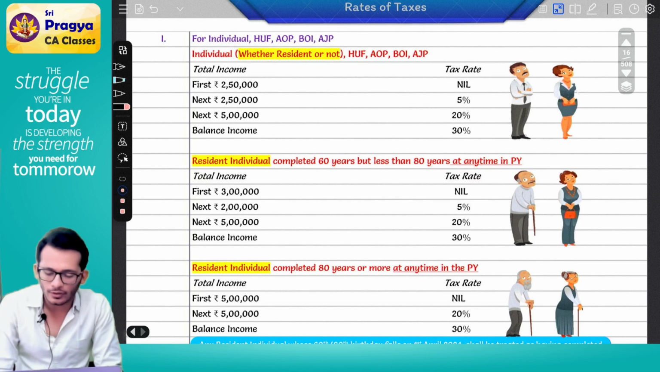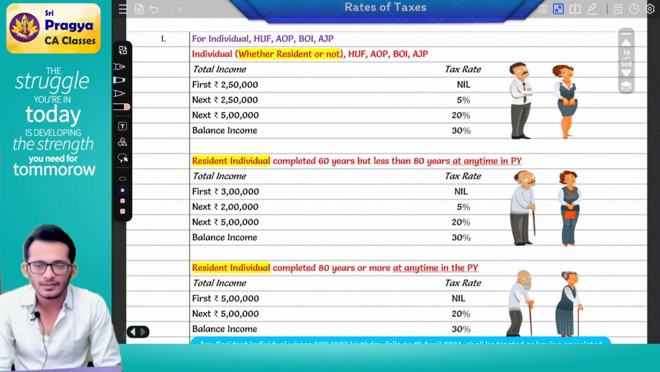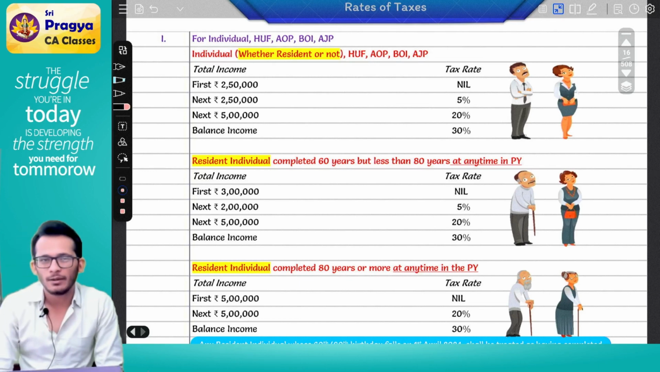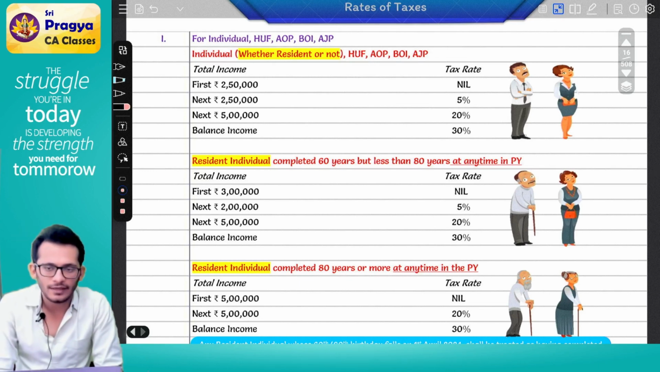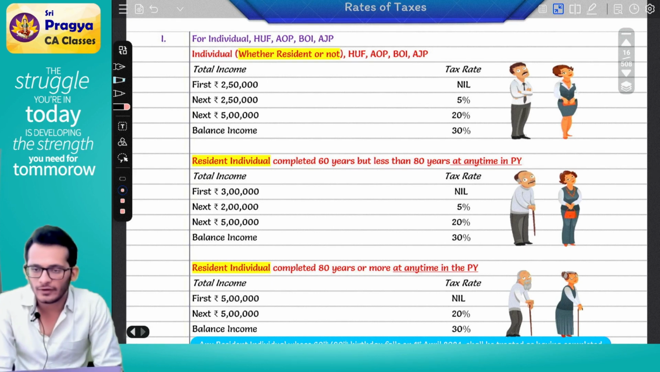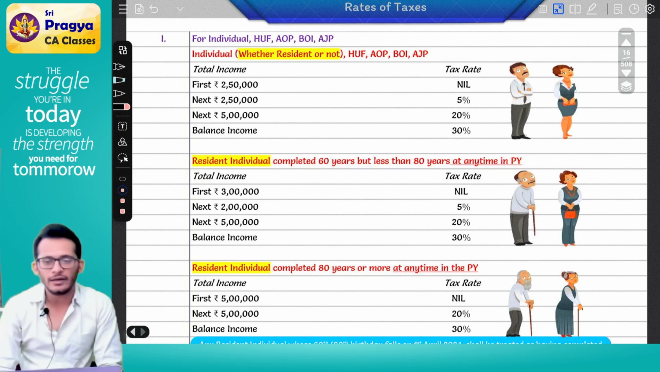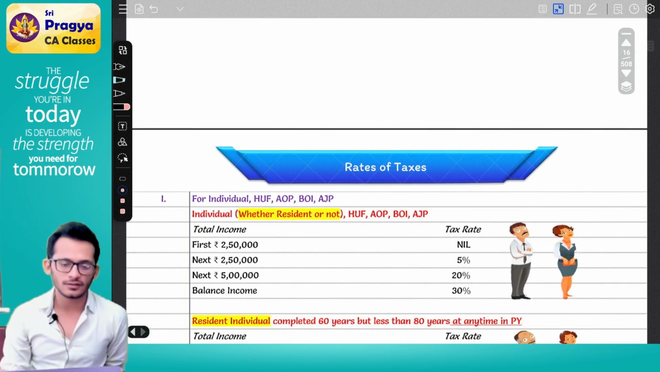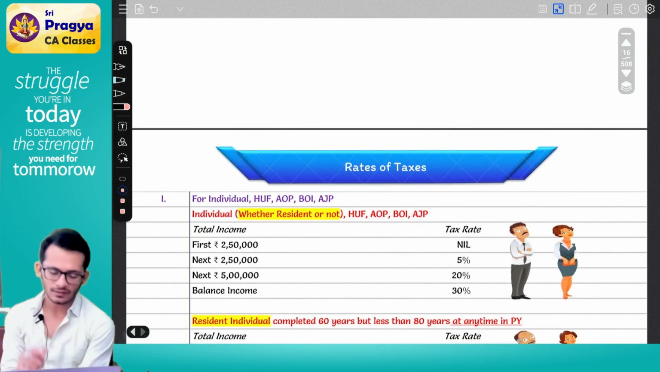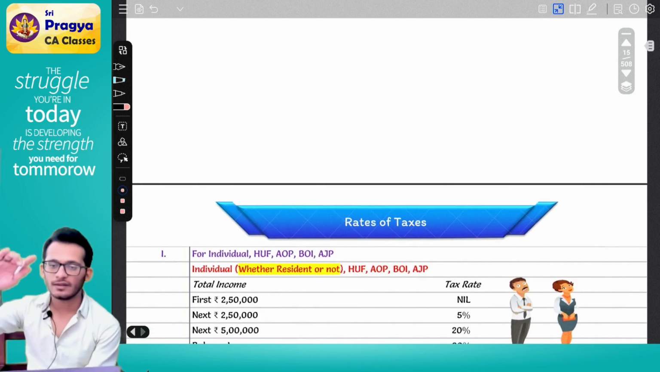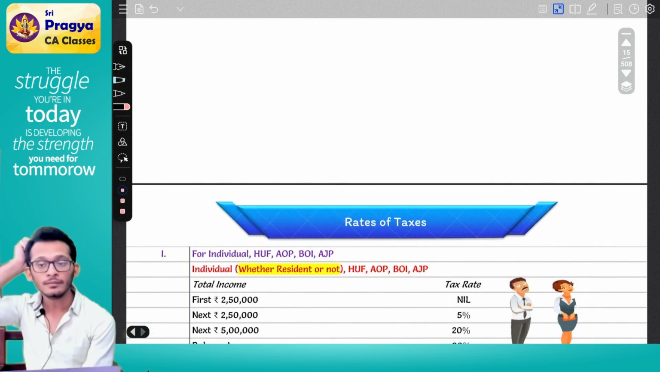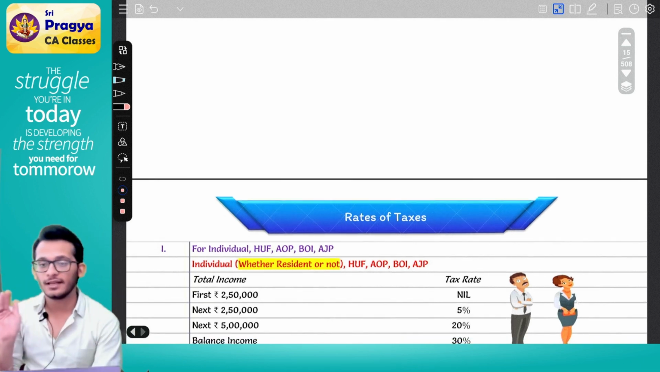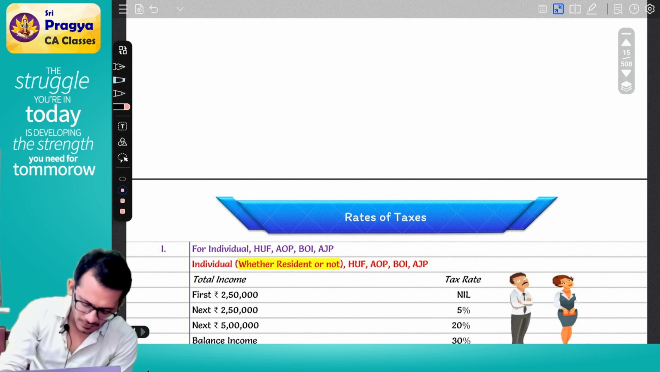So we're going to quickly look at chapter number 2, which is your rates of taxes. We are jumping our steps and we are going to step number 9, which is computing tax rates as per Finance Act. Before we start this chapter, you need to first know a few things. In this chapter, every person has a different tax rate, which means we will look at it on a person level. What are the persons which we have?